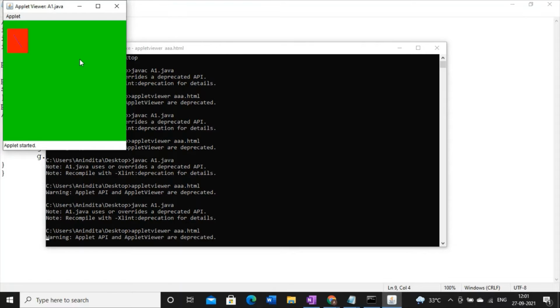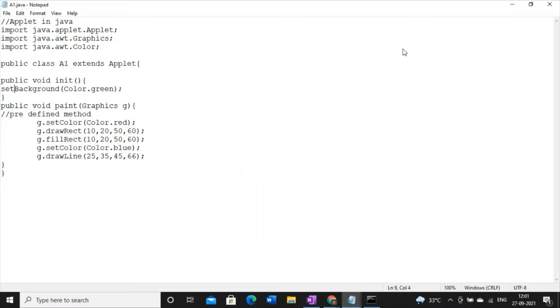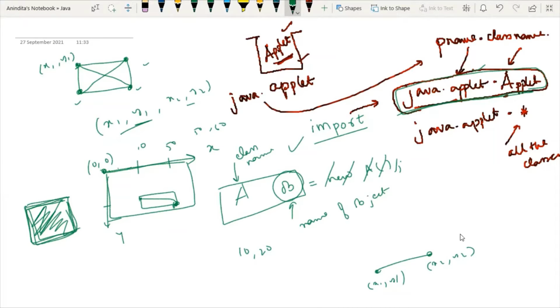So this is how it will look like. See, this is how we can set the background color. So I think now you can experiment with this code, but whenever I give some assignment in case of applet, in the class, I will draw one picture, which is very difficult to draw. The picture will look like this.